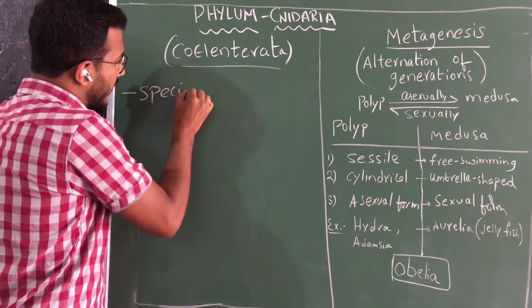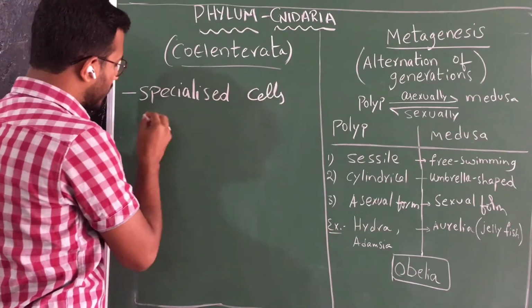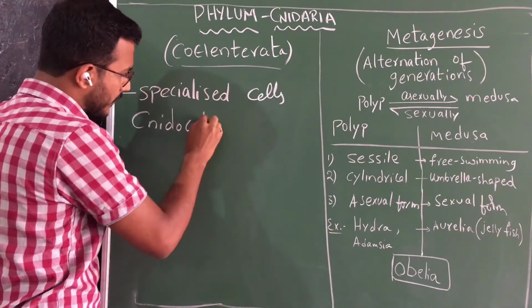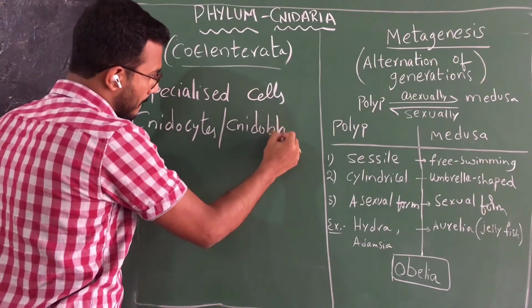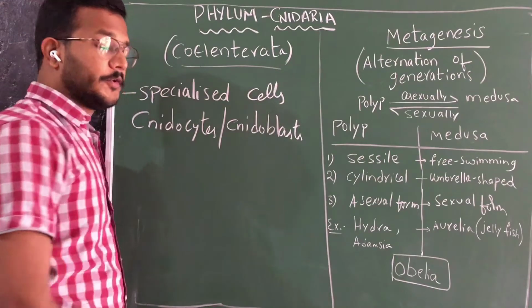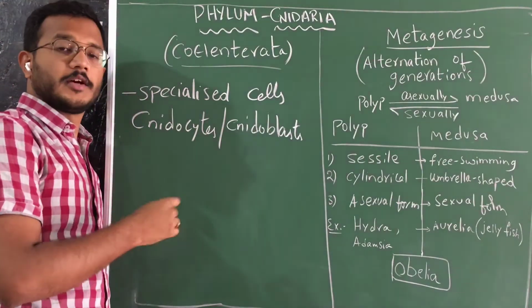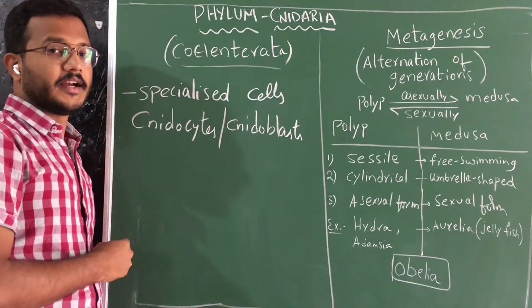Due to the presence of specialized cells called cnidocytes or cnidoblasts in these animals, we are calling the group of animals under phylum Cnidaria. That's why the name Cnidaria came.